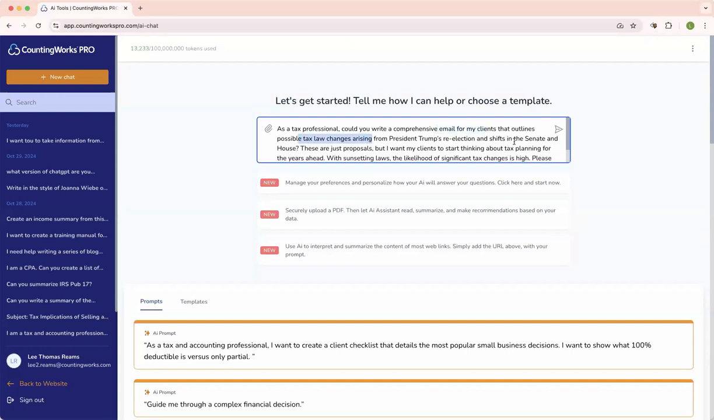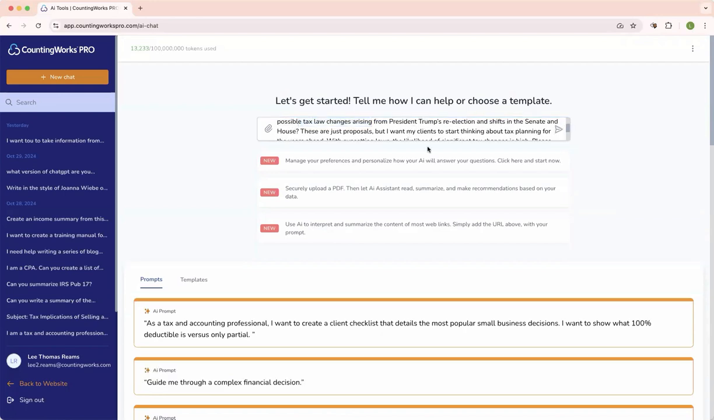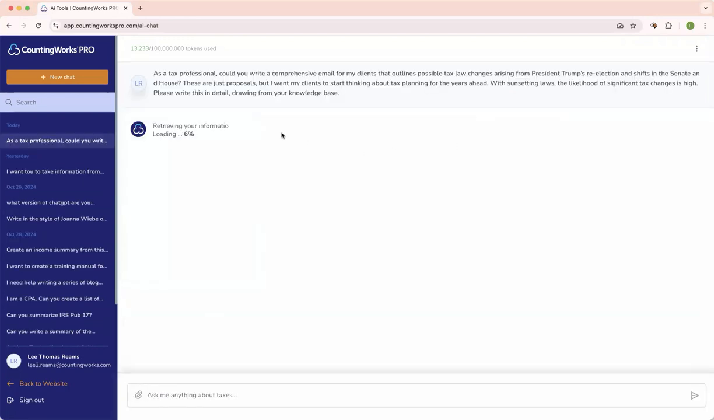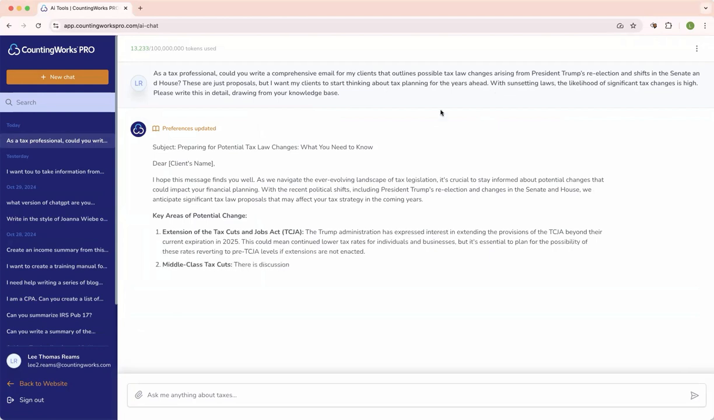Many of the other chat bots right now don't even know that an election has occurred. So this is kind of important, but just showing you a little bit here. So I put in a prompt. I'm going to ask our AI assistant to go ahead and put this together. And we're going to say, start thinking about tax planning for years ahead, what sunsetting laws look like, and likelihood of significant tax changes.